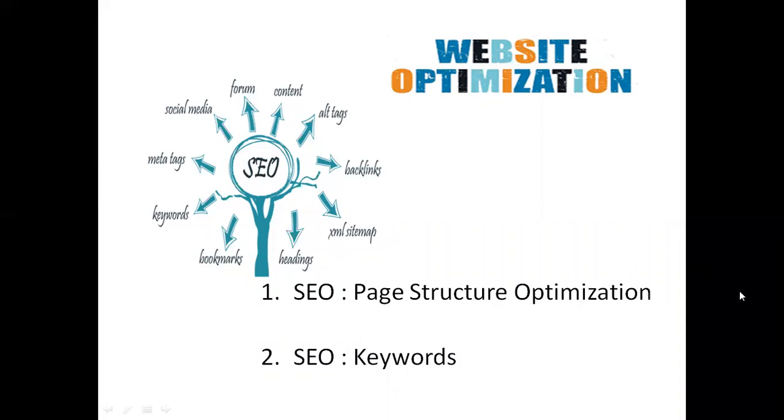First, the page structure optimization, what we learned, which suggests how the content should be organized on the web page presented to the visitor, starting with the doc type declaration, the order of tags, title, meta description, headings, and image with alternate text attribute.